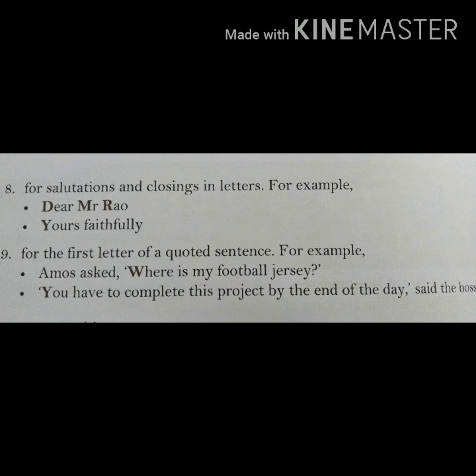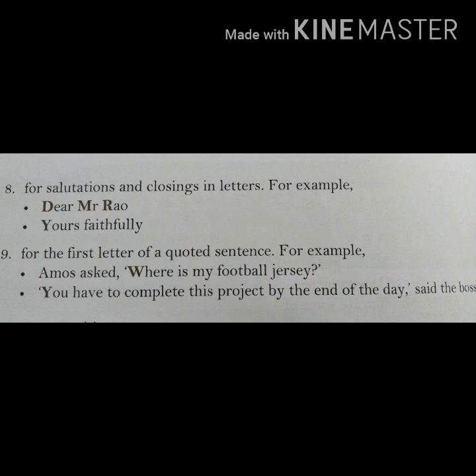And the next rule says we use capital letters for the first letter of a quoted sentence. This we had studied yesterday in the video when I taught you quotation marks. If you remember, I had told you whenever in a sentence we are writing something related to direct speech, the first letter within the inverted commas is written in capital letters.